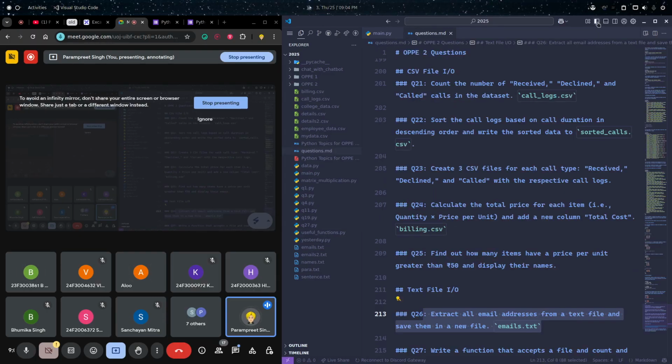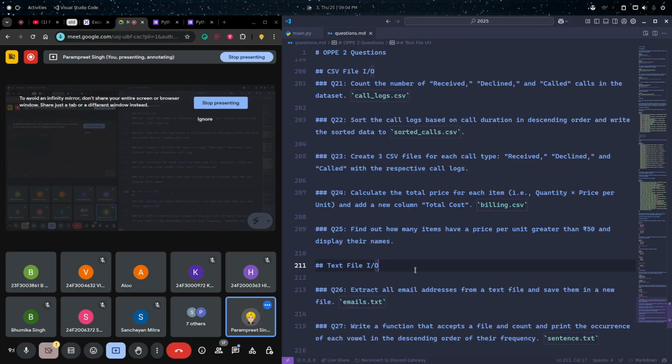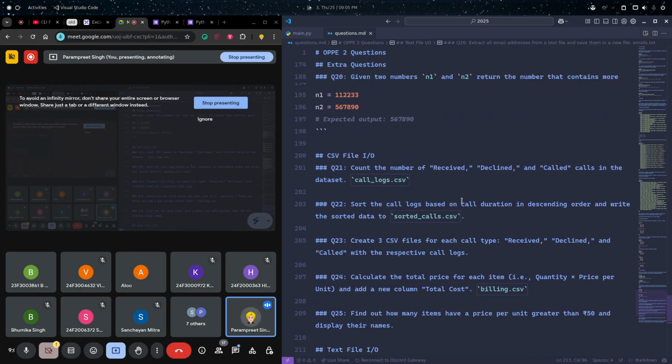So see, these kinds of automation tasks which we need every single day, you can do every single day with these small Python codes. So Python is really useful. Not only Python, all languages are useful for it. So okay, now let's do this question.